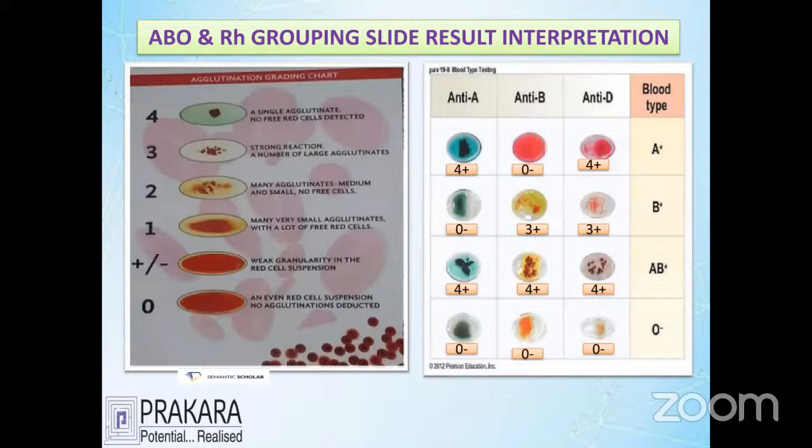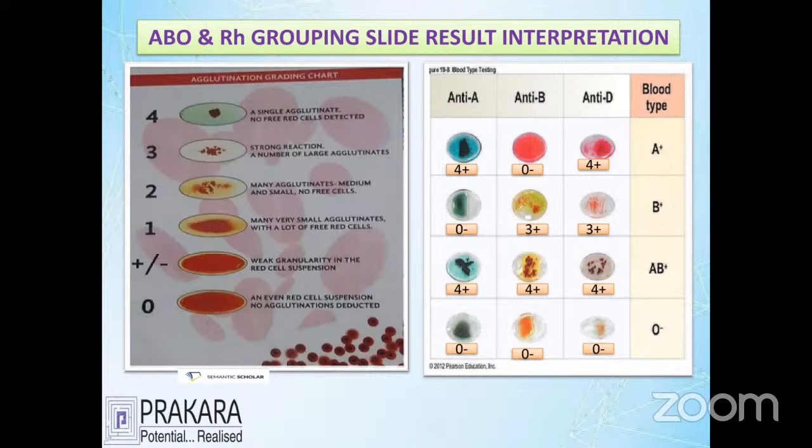Let's talk about the reporting of ABO anti-group systems in the slide method. If you are giving a report for the ABO group system, you always give the report as a grading system. Here the grading system is 4, 3, 2, 1, plus or minus. The meaning of 4 is high agglutination happening, called strong agglutination.